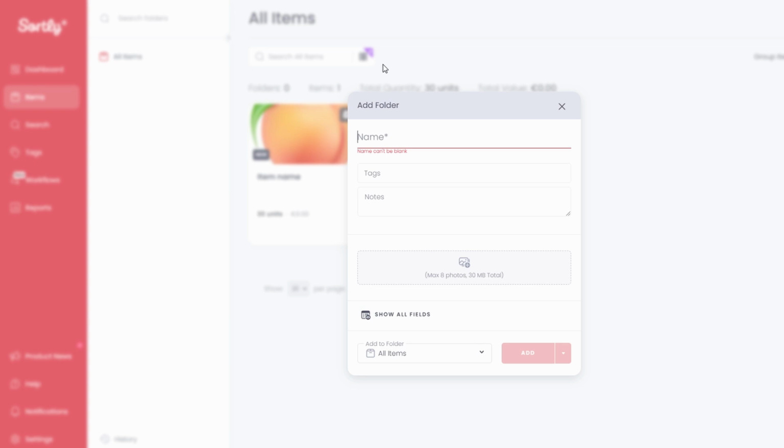By condition, for items that vary in quality or usability, you can create folders like brand new, pre-owned, or damaged. This is ideal for resale businesses or equipment management. By project or event, if you're tracking items for a specific purpose, like a marketing campaign or a trade show, create a folder for that project to keep everything in one place. Creating a folder is incredibly simple.